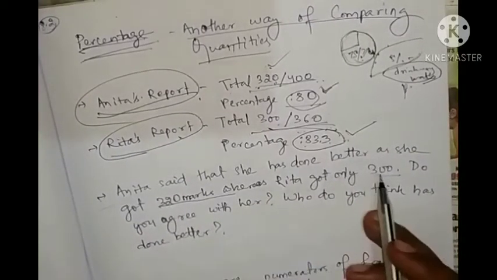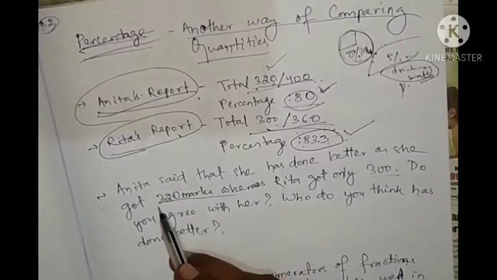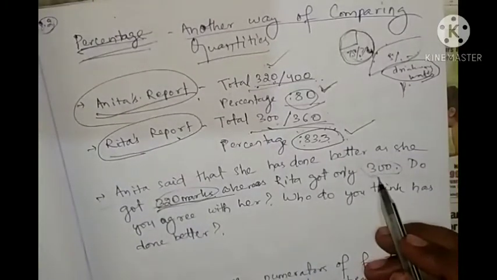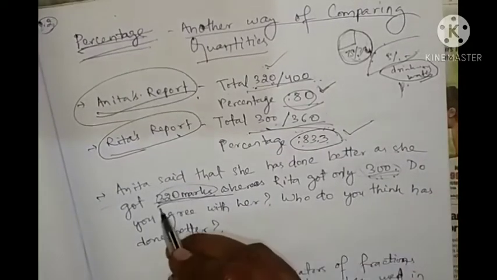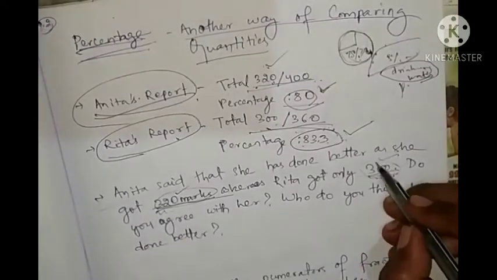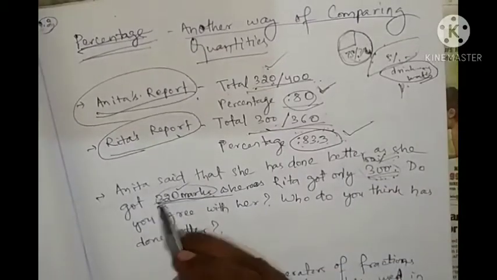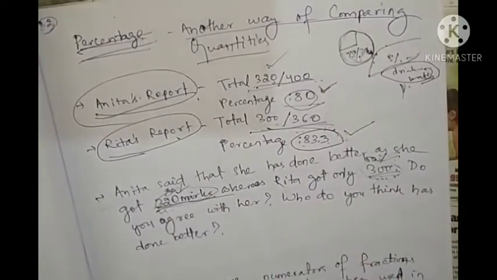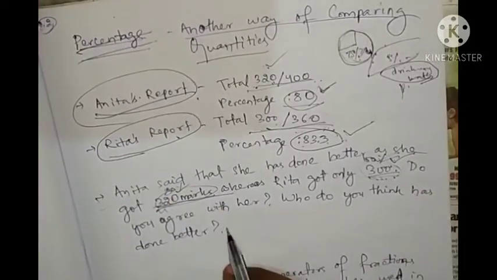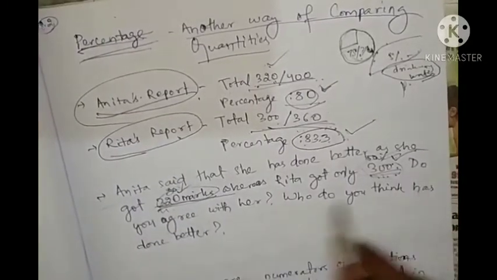But if you ask out of how many marks, if one got 300 out of 300 and the other got 320 out of 400, who has got more? The one with 300 out of 300 has got 100%, the other 80%. So who has acquired more? She has acquired more. This is the difference when you see the percentage.